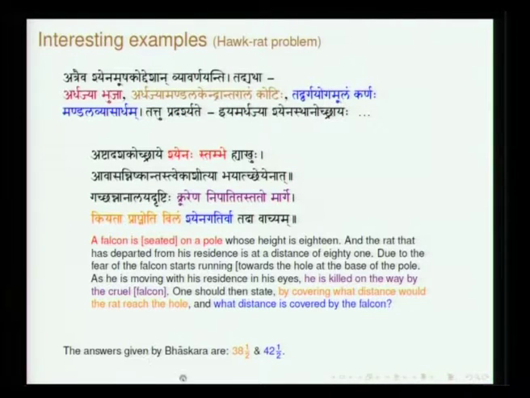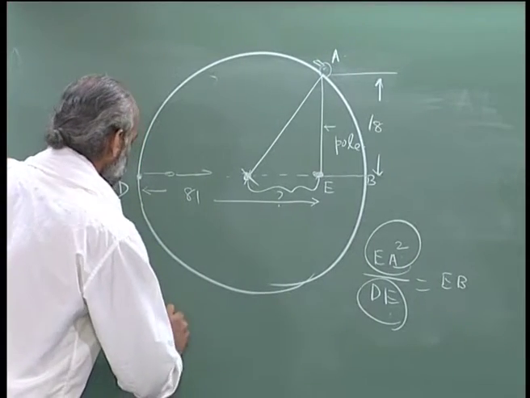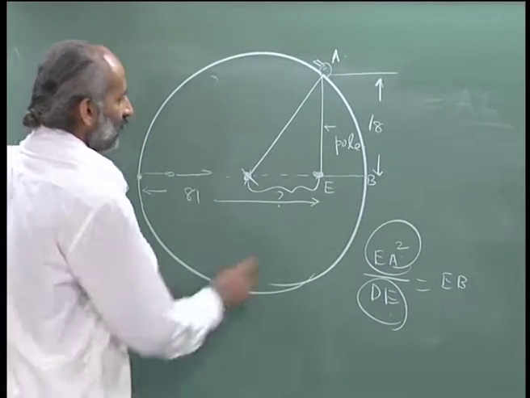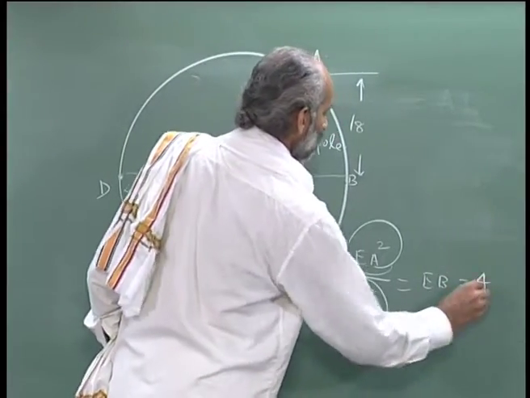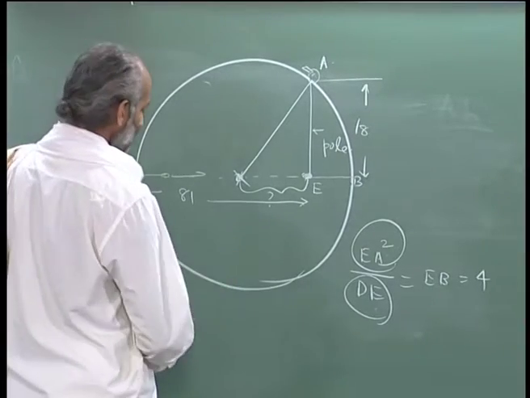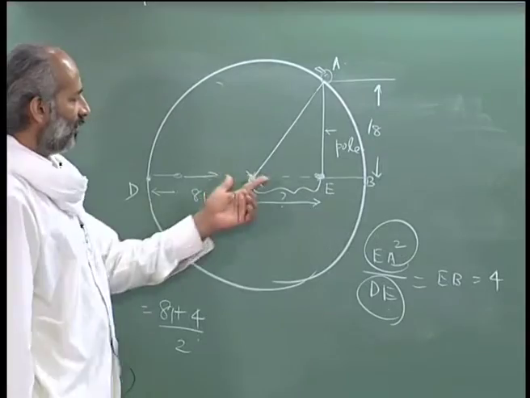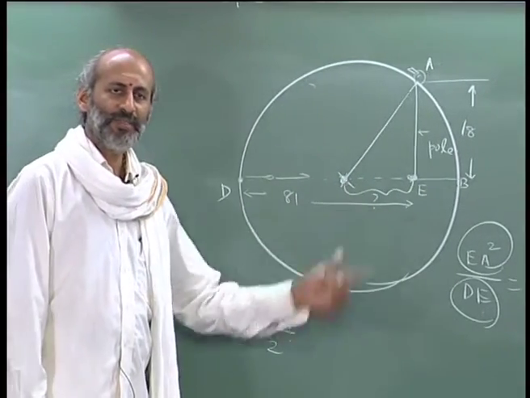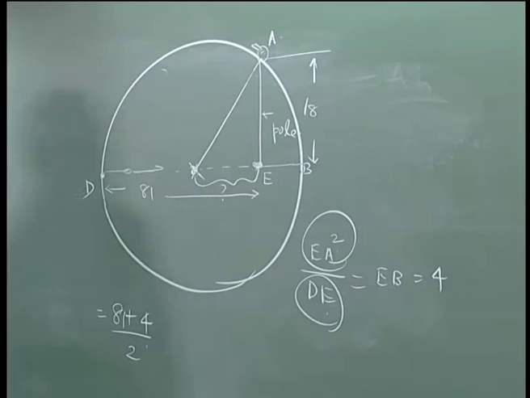In fact, the answers are 38 and a half. This is r minus x, and you will be able to solve this problem. What you will basically get is 81 plus 4, so this will be 4. So 81 plus 4 by 2 will be the radius, and 81 minus 4 by 2 is the other. So these are the answers.